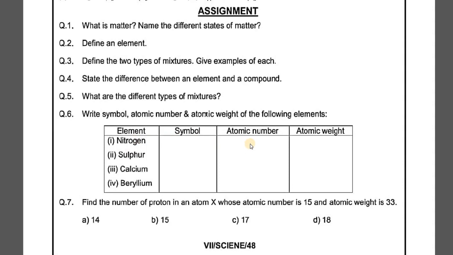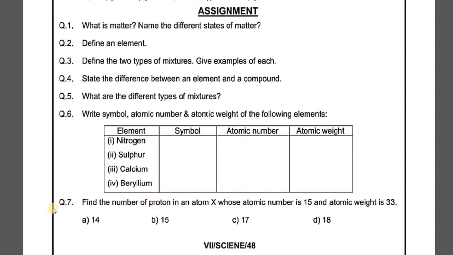Nitrogen's atomic number is 7. Sulfur's atomic number is 16. For calcium, it is 20. And for beryllium, it is 4. Similarly, for the atomic weight, nitrogen has an atomic weight of 14. Sulfur has an atomic weight of 32, calcium has an atomic weight of 40, and beryllium has an atomic weight of 7. So you will have to fill up this data according to the given question.